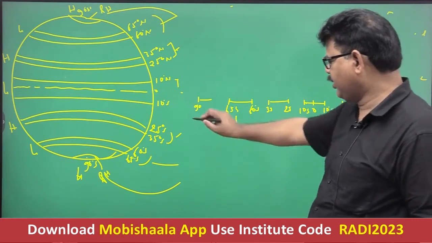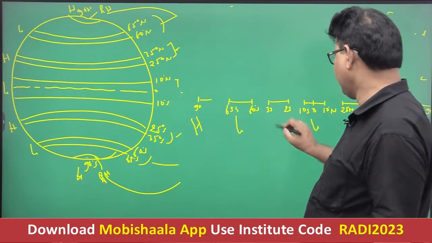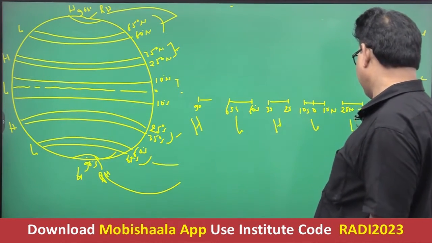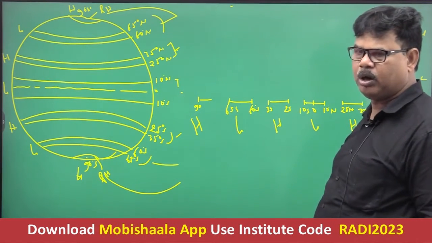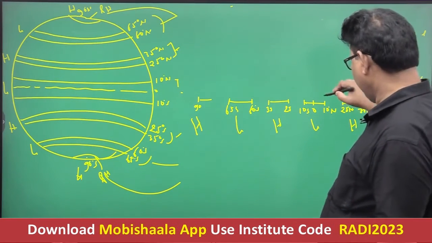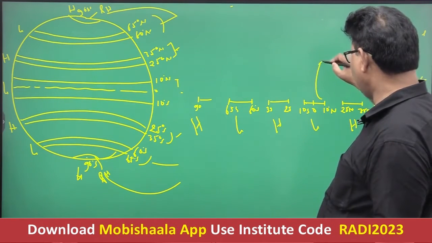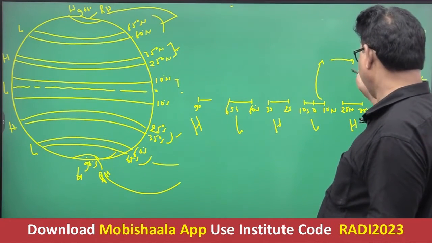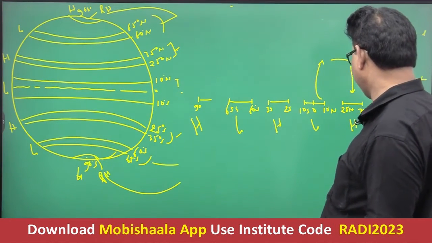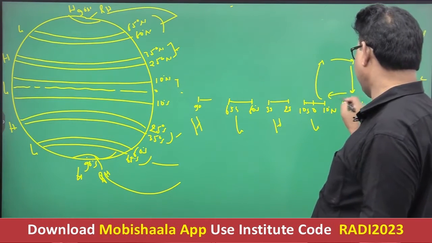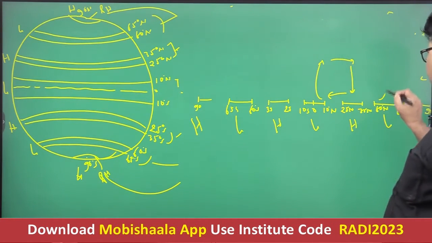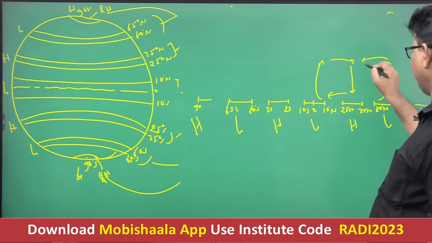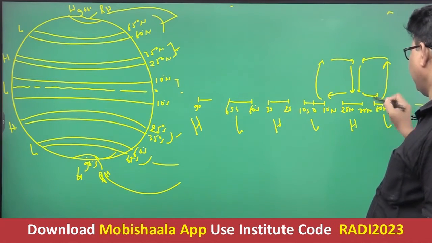This is high pressure, this is high pressure, and this is high pressure. Certainly they are associated with the descending column of air current. So you see, the wind from this zone uplifts, diverts here, and descends between 25 to 35, forming a particularly high pressure belt. Okay? Again, this is low pressure, the wind uplifts in this direction, diverts here, descends here, and returns back.